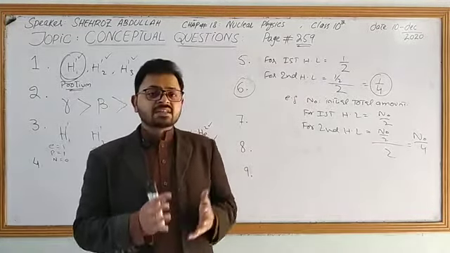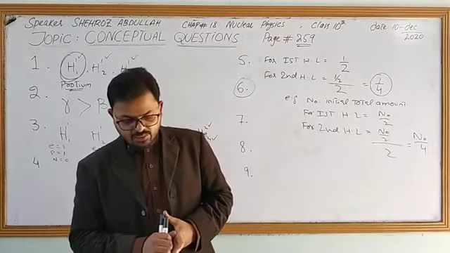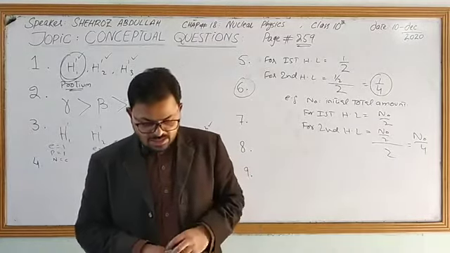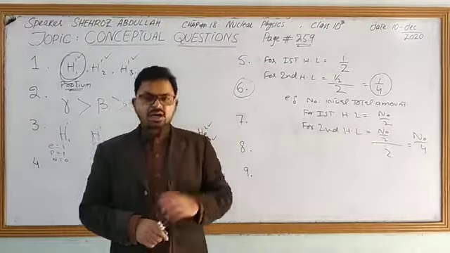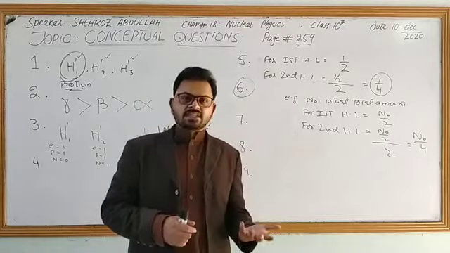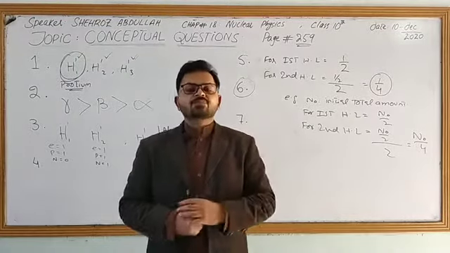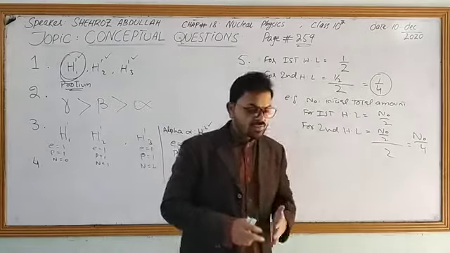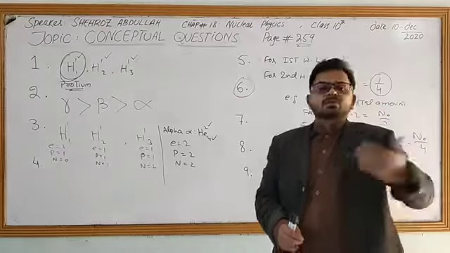Question number 8. Let me read the statement from the book. It says: radioactive alpha emitters are relatively harmless outside the body, but can be dangerous if ingested or inhaled. Explain. They are saying that radioactive alpha emitters are relatively harmless outside the body. Alpha is basically harmless outside the body. Why? Because alpha has very little penetrating ability. It cannot pass through the skin.